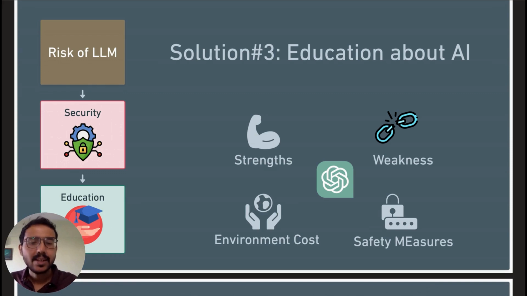So here's the deal. AI is not going anywhere. It's here to stay. And we have got to think about the kind of relationship that we want to have with AI. If we are going to use AI to supercharge human intelligence, we've got to ask some important questions. What is it like for a person who has been augmented by AI? Are they really truly empowered by AI? We have got to figure these sorts of questions out. And that's why education is the glue that holds it all together.